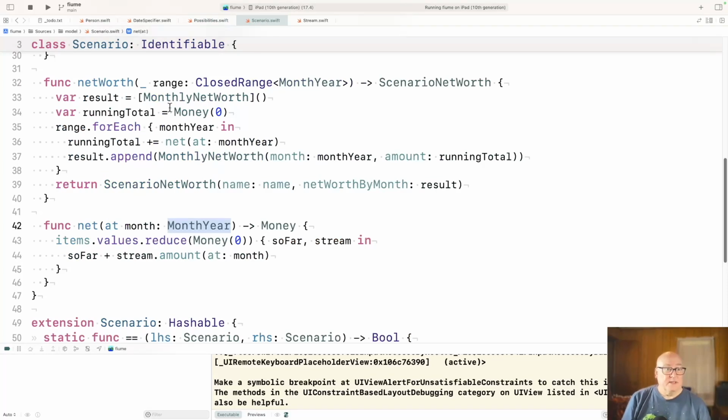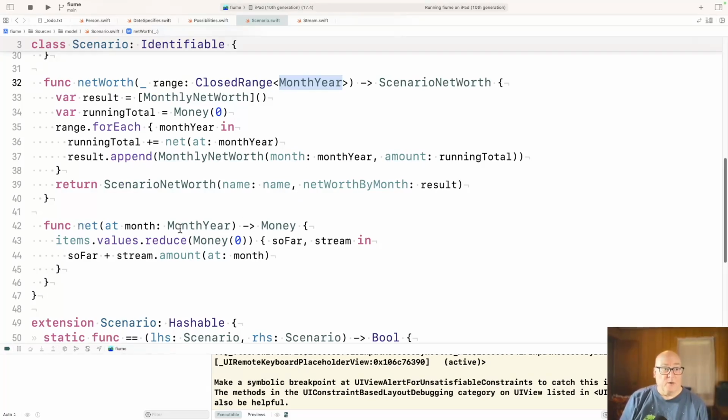And now the scenario. We do the net worth of a scenario across a range of month years, and we're going to accumulate those monthly net worths. We need a running total since we're calculating net worth. That's your starting value, plus whatever net you have from month 1, plus month 2, and so on. That's what gets charted. So we'll range over those month years, ask for each month year what's your net down here, and then save that into the array so we can return that total net worth for this scenario.